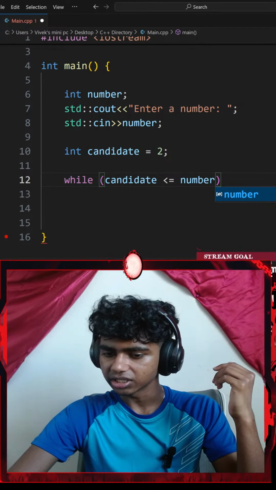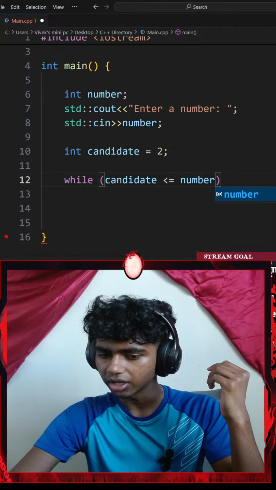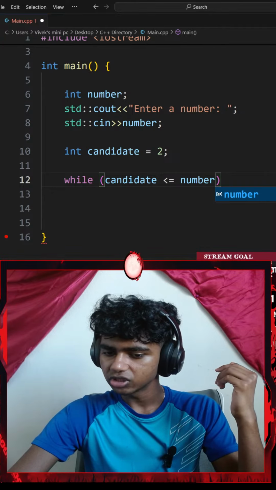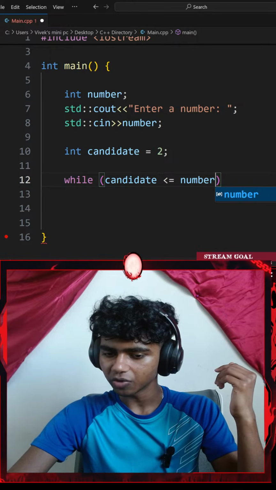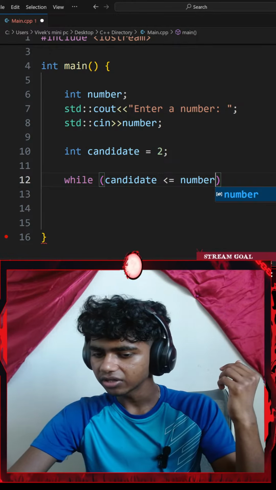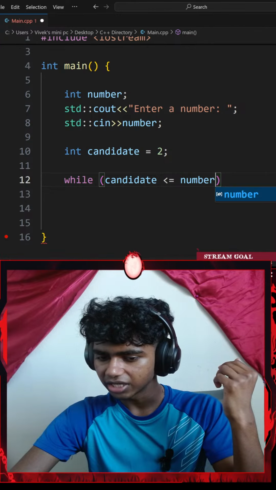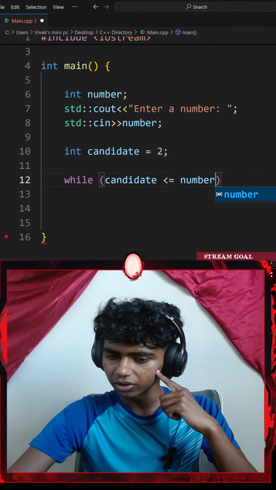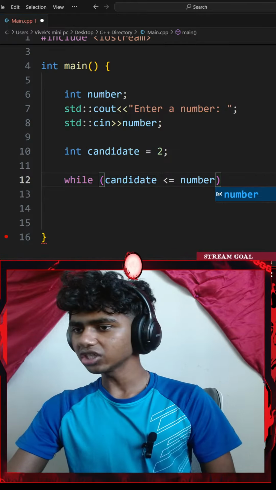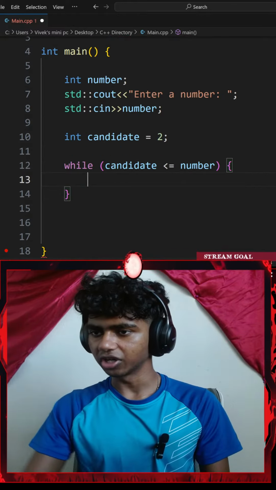Then while i is less than or equal to n minus 1, check all numbers up to n minus 1. If n modulus i equals 0, isPrime equals false, break, found a divisor, stop checking, i plus plus. See, the one loop only. Actually, I might check that as well. Okay, let's go with a pair of curly braces.